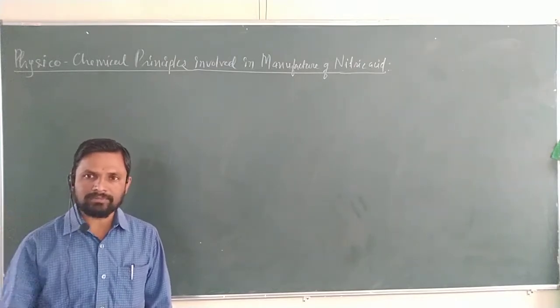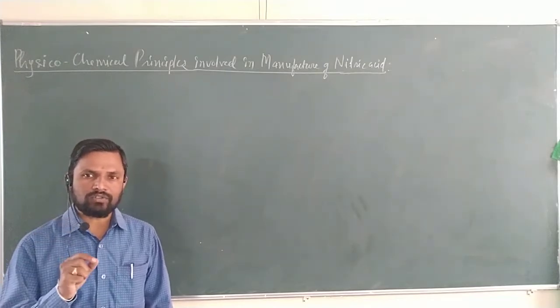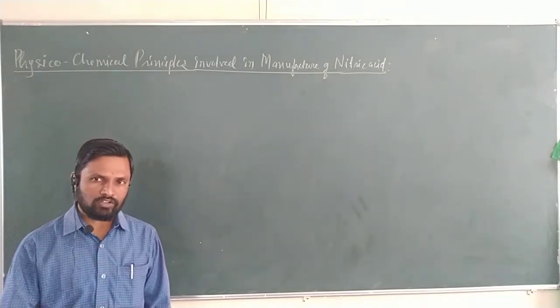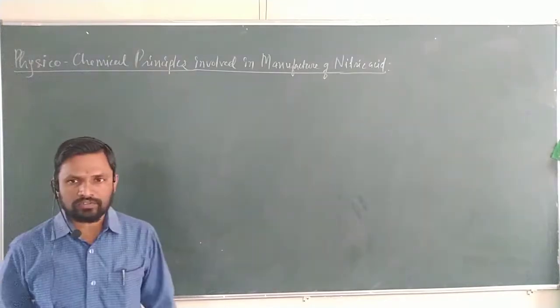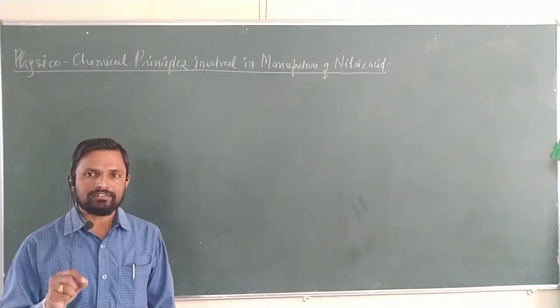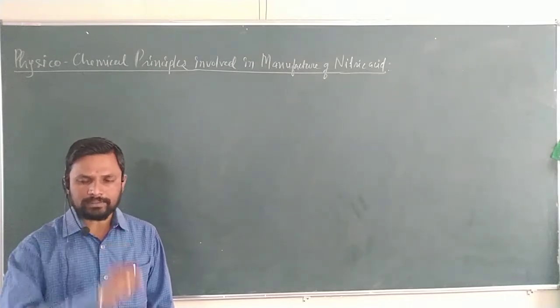From these three steps, the conversion of ammonia to nitric oxide is the most significant step in the manufacture of nitric acid, so we are going to see the physico-chemical principles for that step.